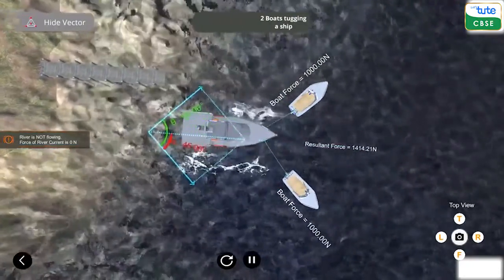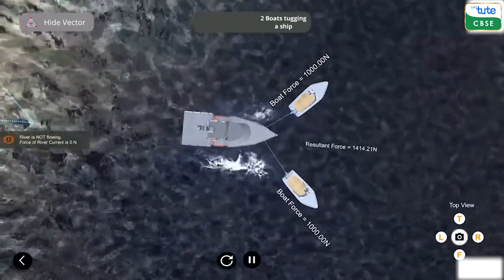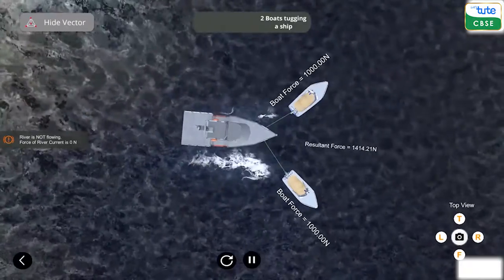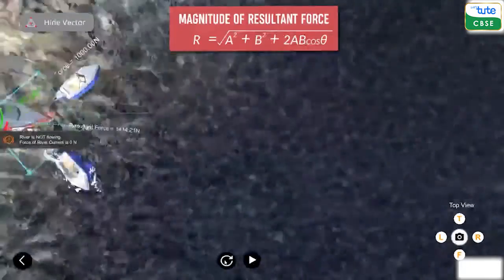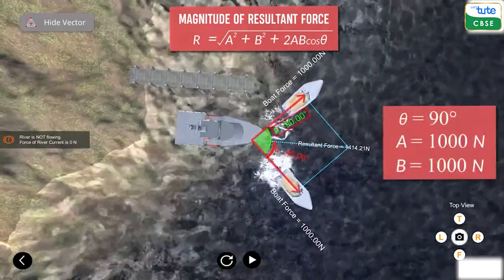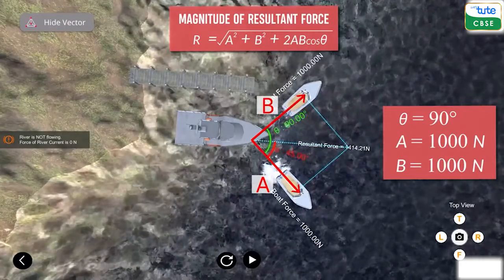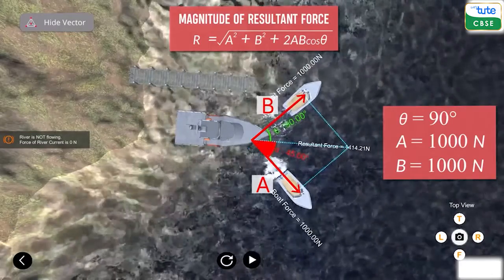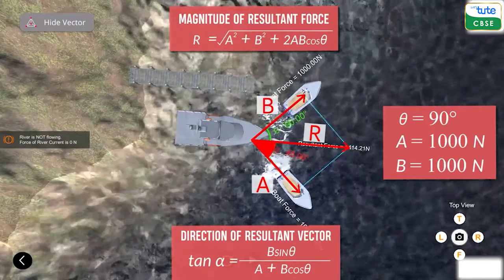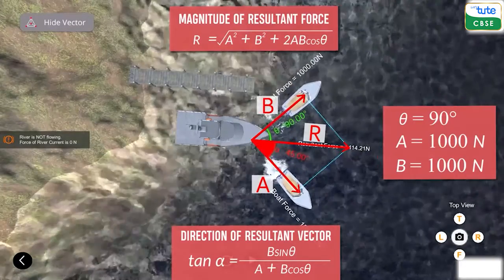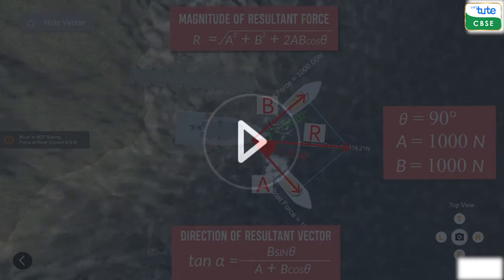Let's see all the vectors involved in this and try to figure out how the ship will move. We know that the ship will move along the resultant vector, and that is exactly what happens. But how can we do this mathematically? We can use the formula to find the magnitude of the force. Here again, theta is the angle between the vectors with magnitude A and B. And what about the direction of the resultant? After all, it is a vector. Well, we use this formula, where alpha is the angle between the resultant vector and A. You can pause the video and see if you can calculate and get the same values as we can see on the screen.